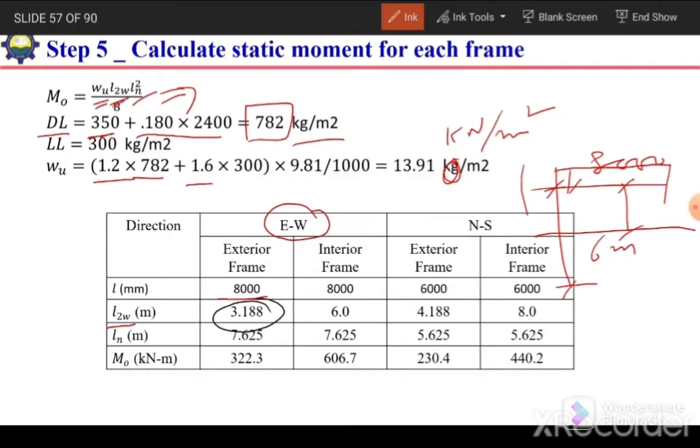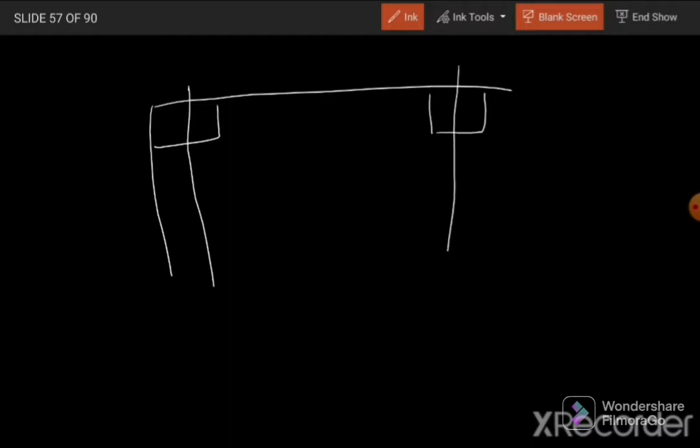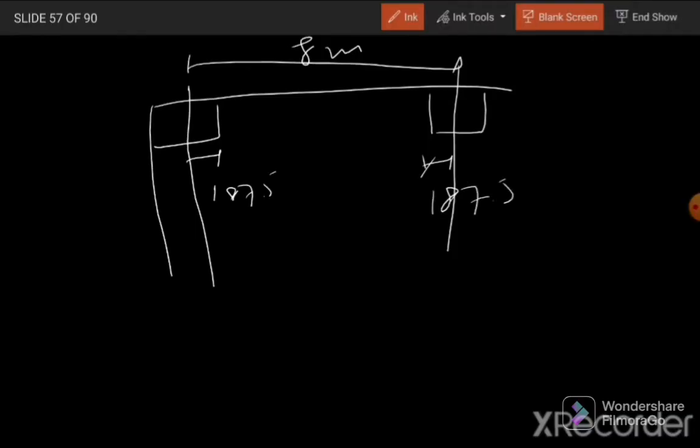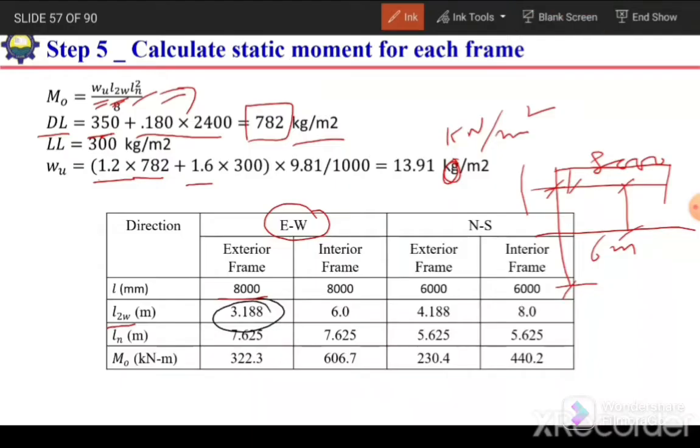And Ln is clear span. So again, for clear span, we need to check. Here we have a column and here we have a column. And the distance from the center of this column is 8 meter. So 187.5, half of the column width from this side and half of the column width 187.5 from this side, we need to subtract this to get this clear span. So it will become 8000 minus 375. So from here we can get the clear span value. So clear span value is 7.625 meter or 7625 millimeter.